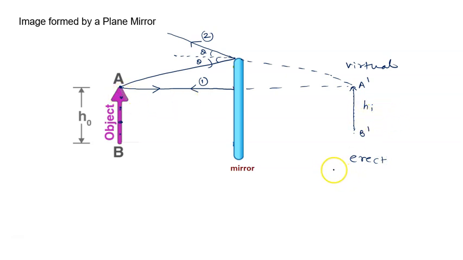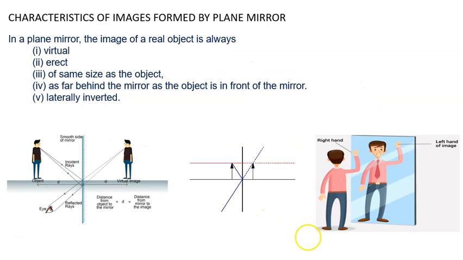Third point, object size is equal to image size. Fourth point, if the object distance from the mirror is x, then the image distance from the mirror will also be x. It means the object distance from the mirror is equal to the image distance from the mirror. And last, fifth point, we can say the image is laterally inverted. So here in the animation you can see it. Laterally inverted means left becomes right and right becomes left.